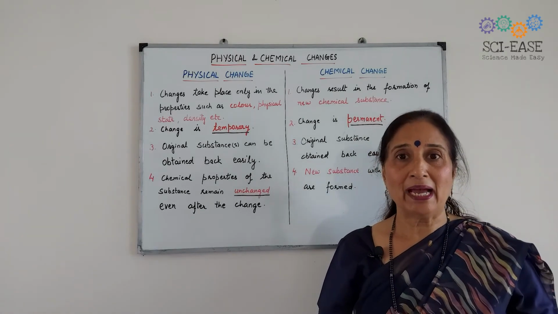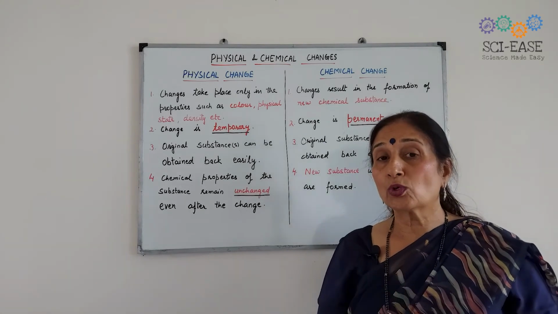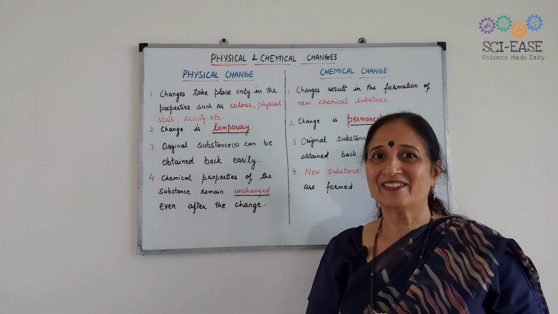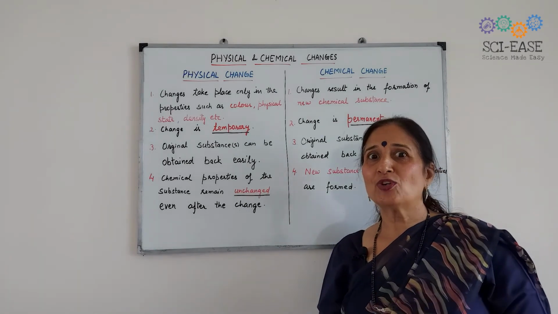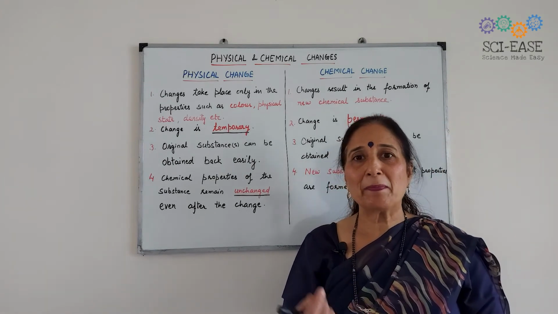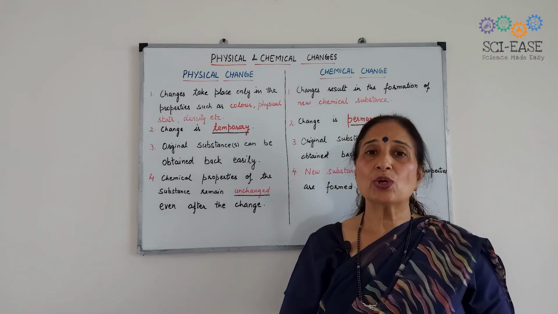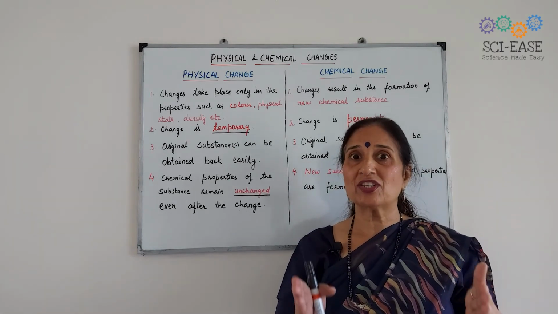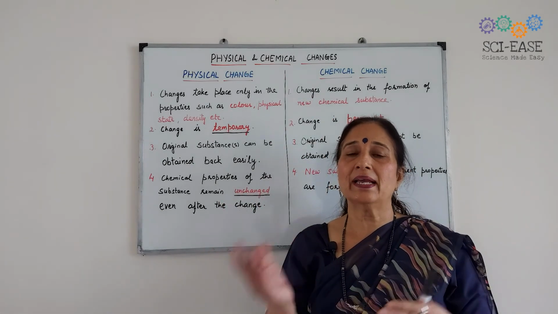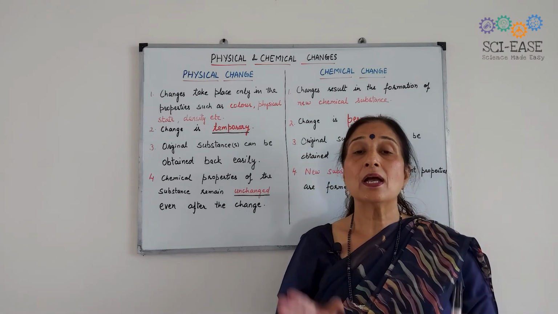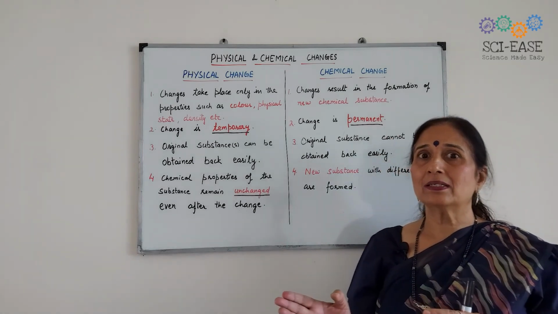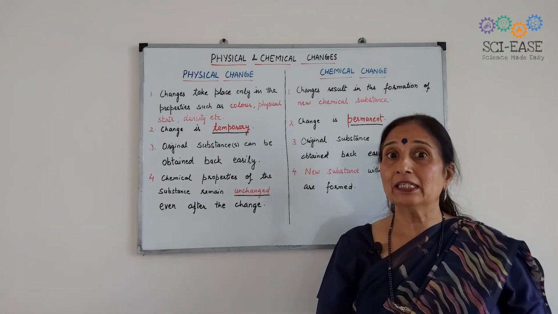Growth of a child, that is a chemical change. Okay? Spoilage of food, that is a chemical change. Cutting of paper, that is a physical change. So you should know, sometimes in a question like this, some changes are given and you are to categorize them, whether they are physical changes or chemical changes. So things should be clear to you. The definitions of both physical change and chemical change should be clear to you.